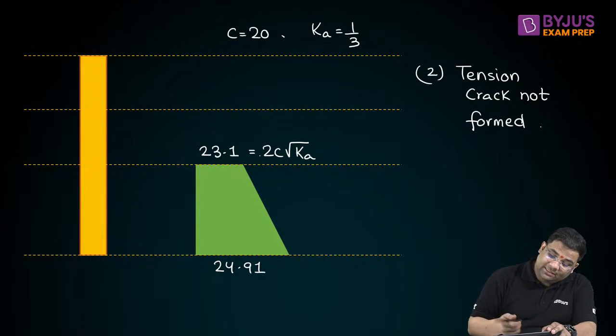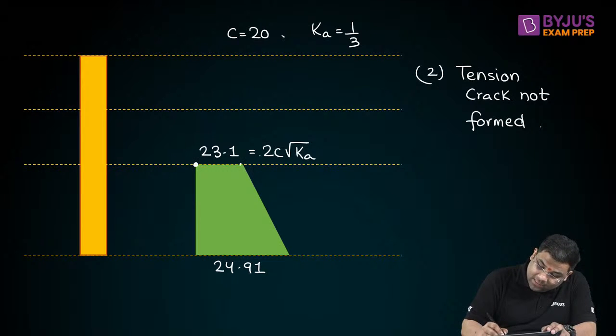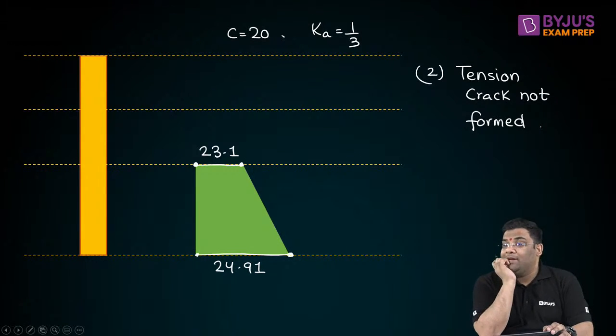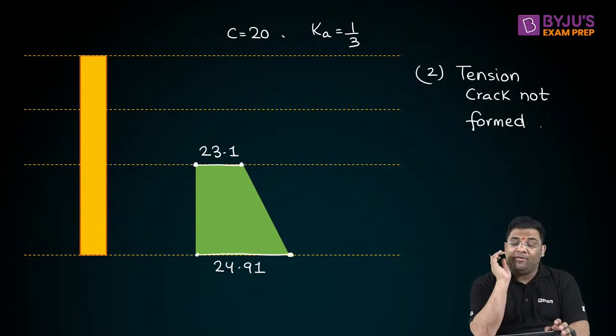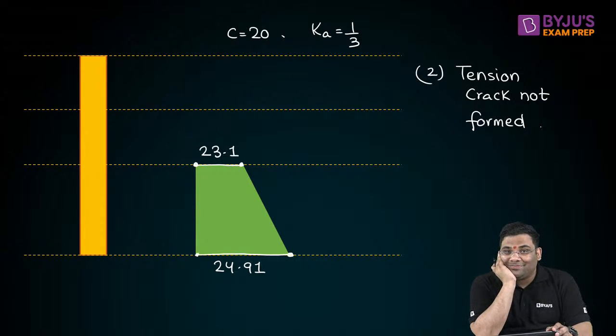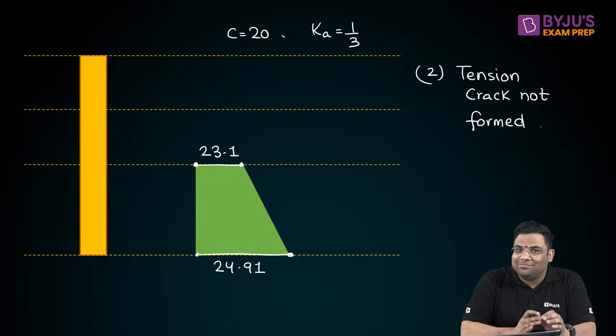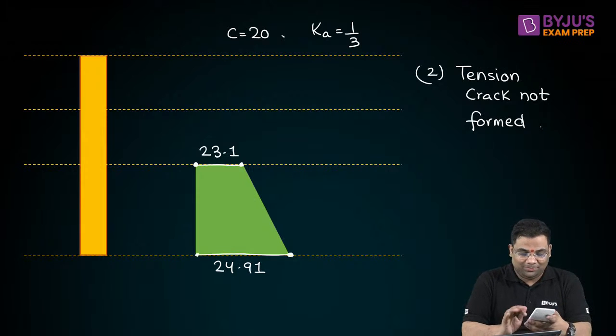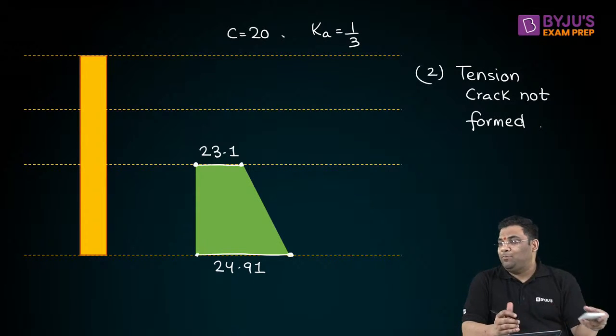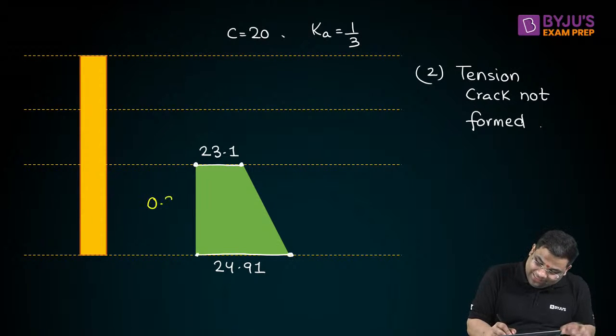Now what will be this height? Tell me the value of this height. This top width we got, this bottom width we got. Okay, what is this height? Tell me. What will be the height value? Let me calculate also. It is 0.3 meter, right? Yes, it is 0.3 meter.